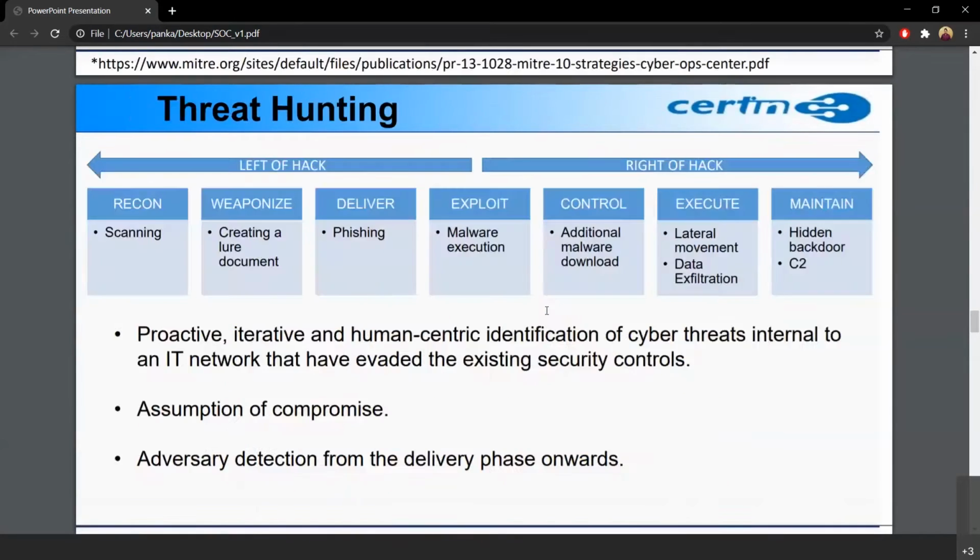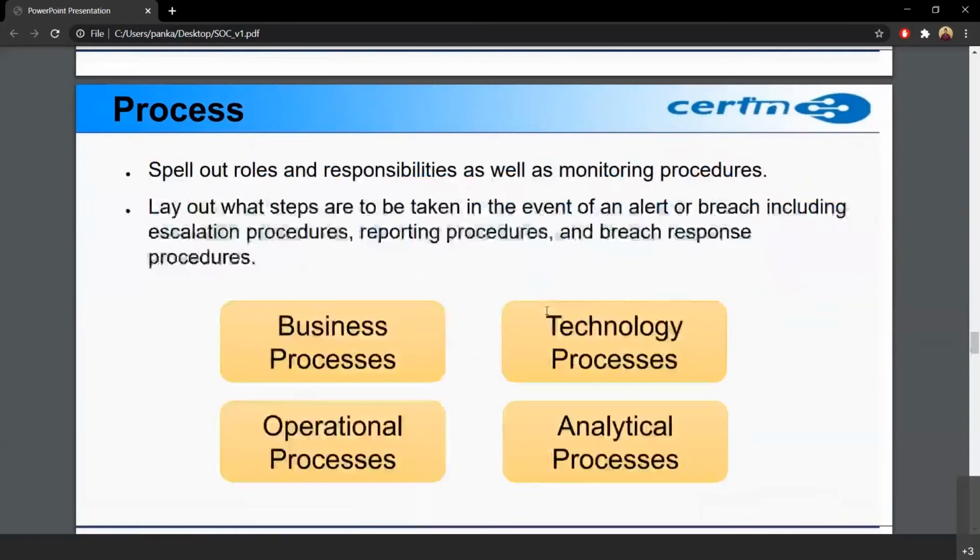All was the people. Now we come on to the process. So there were people, process, and technology. Now we are on the process. So process is basically creating a SOP and following it.